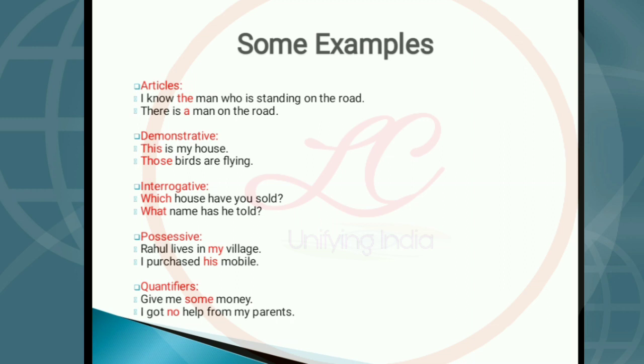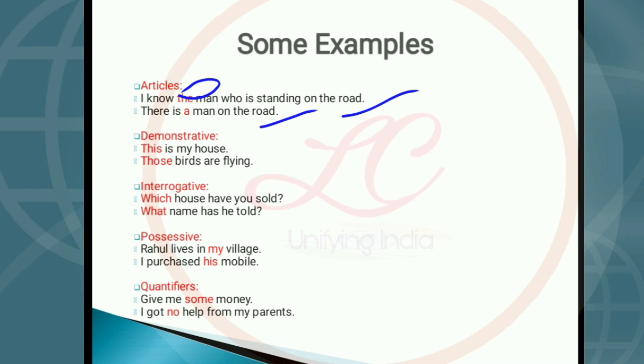Now see an example of an article: I know the man who is standing on the road. Here, the is an example of an article in determiners. Another example: there is a man on the road. Here, a, that is in red color, is an example of an article in determiners.